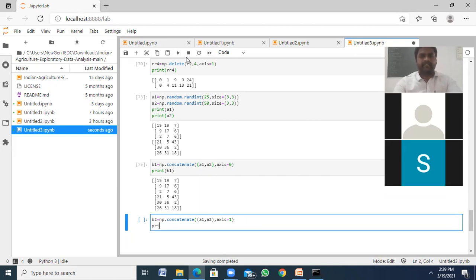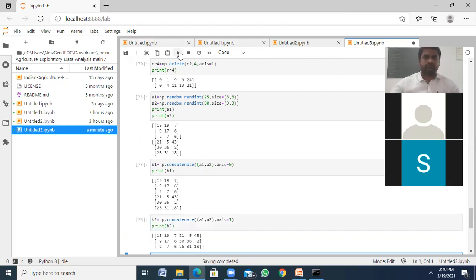So print B2. See, 15, 19, 7 followed by 21, 5, 43. So the second array's first row is concatenated to the first array's first row. Okay, row by row concatenation.